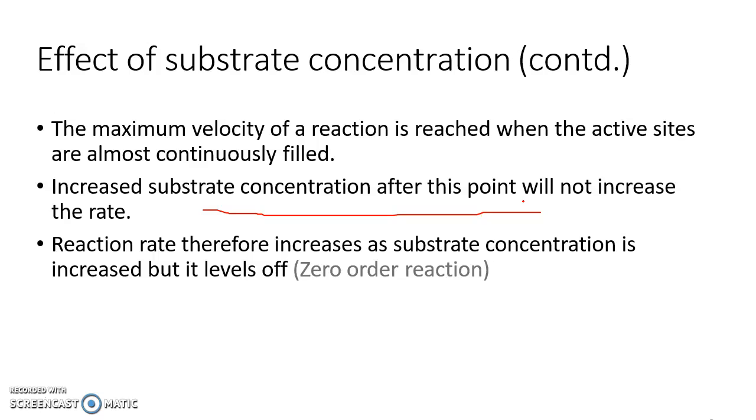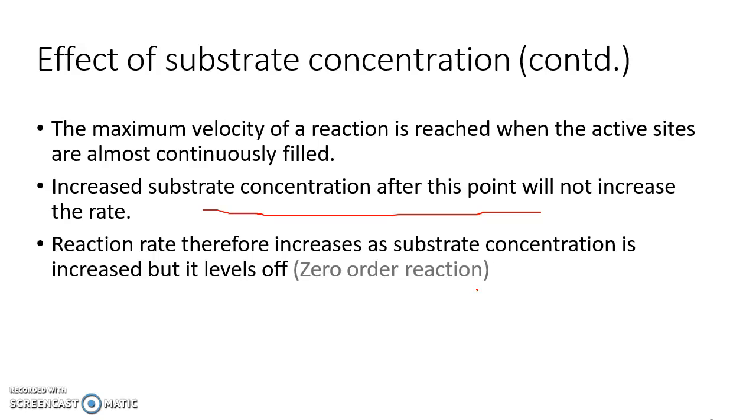So here it is also saying that increasing substrate concentration after this point will not increase the rate. That is the optimum point of substrate concentration. The reaction rate therefore increases as substrate concentration is increased, but only up to the optimum level.